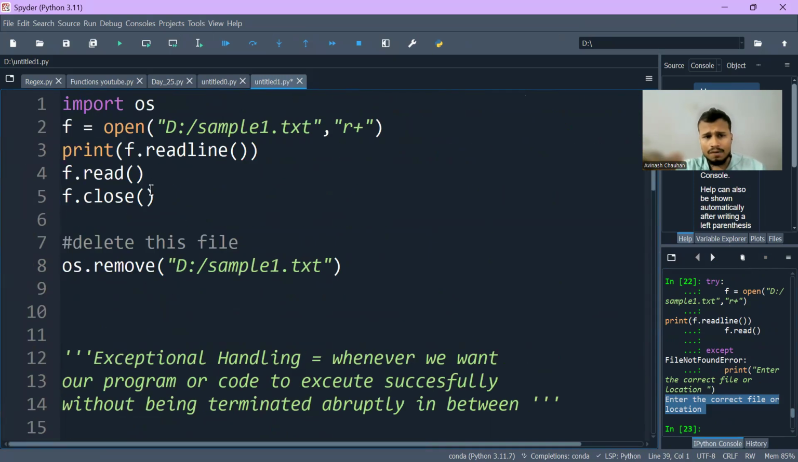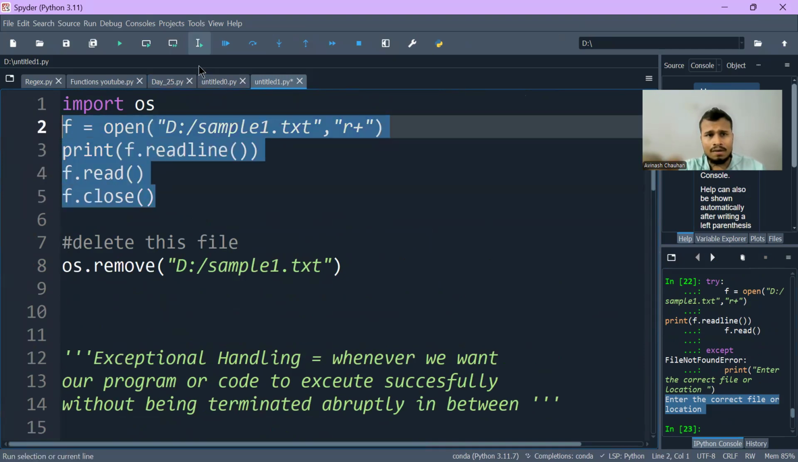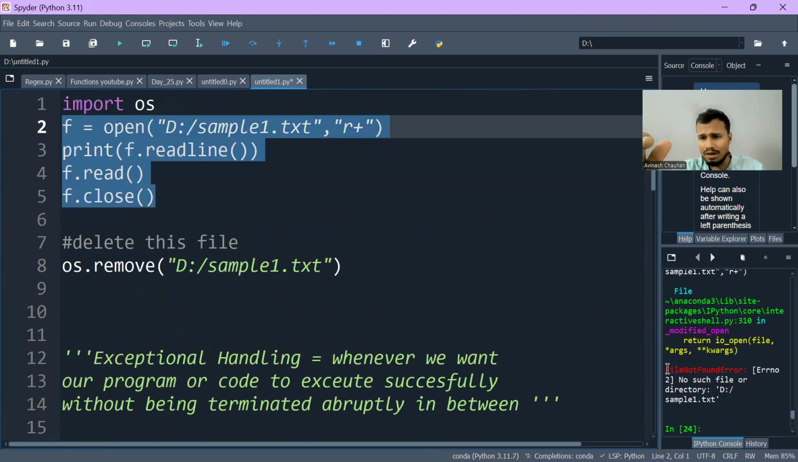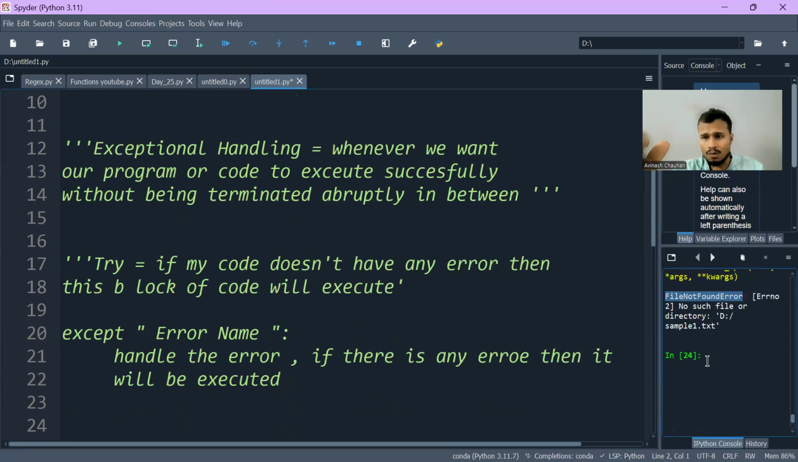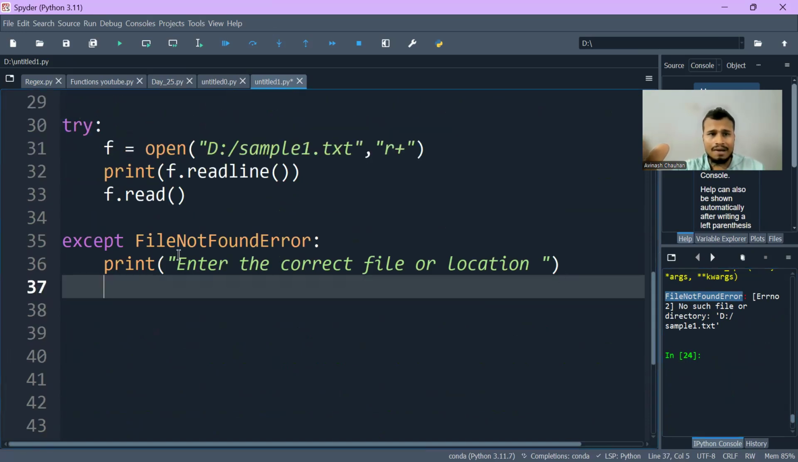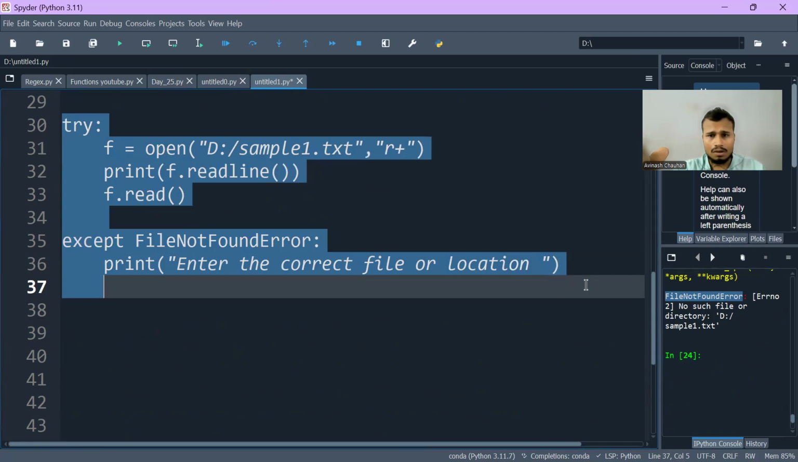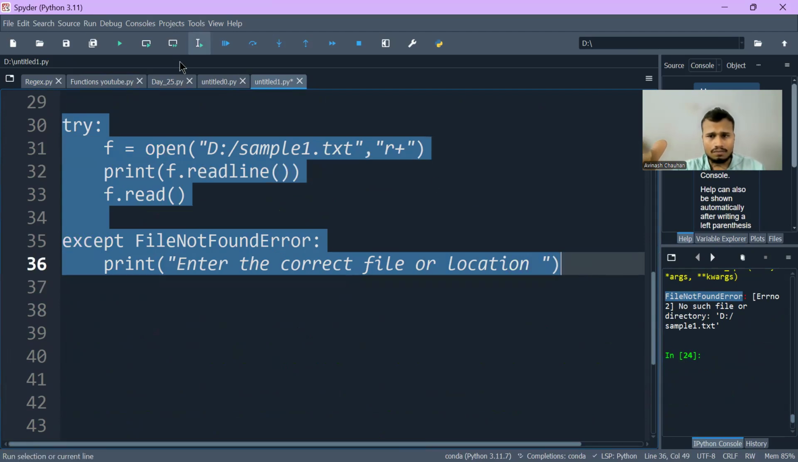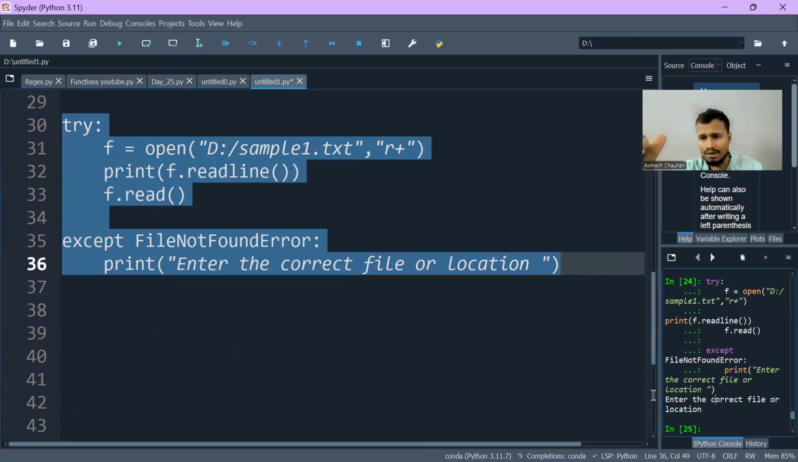How did it come? Previously, when we were doing these things, for example, if I simply tried to find this file, you would get the file not found error. But here, what we are doing is that my error will be handled successfully. You can see what happened. I didn't get the error. Instead of the error, I got the location message.